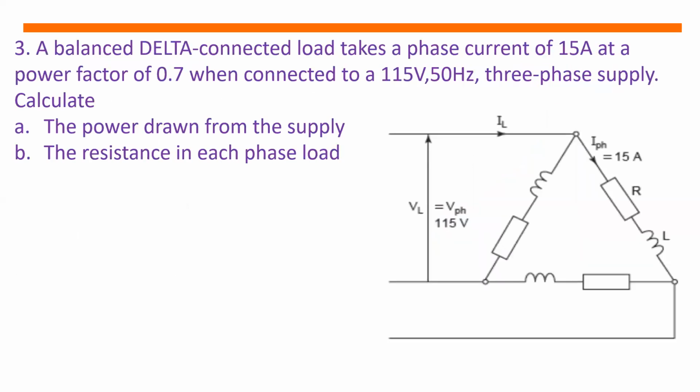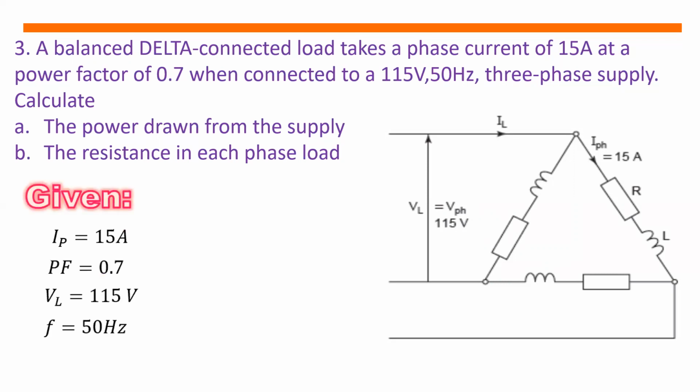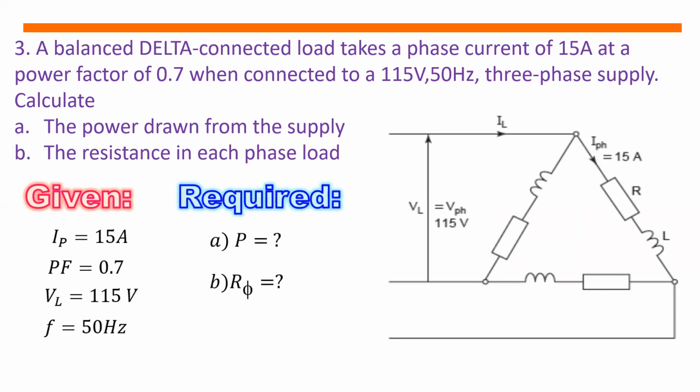So for problem number 3, a balanced delta connected load takes a phase current of 15 amperes at a power factor of 0.7 when connected to a 115 volts, 50 hertz, three-phase supply. Calculate A, the power drawn from the supply, and letter B, the resistance in each phase load. So the following given, our phase current is 15 amperes. Power factor is 0.7. The line voltage is 115 volts, and the frequency is 50 hertz. And we are asked to solve for the power and the phase resistance.